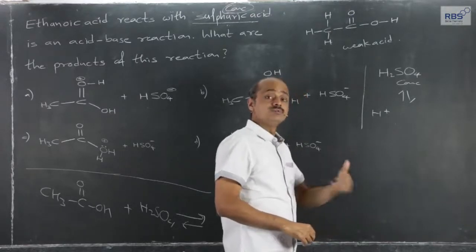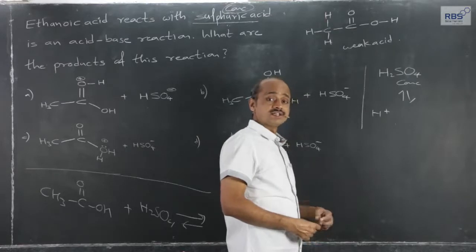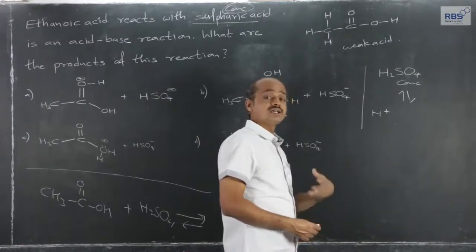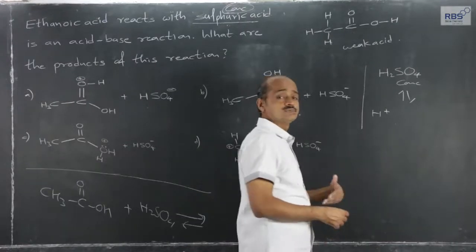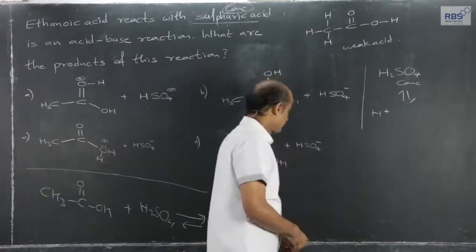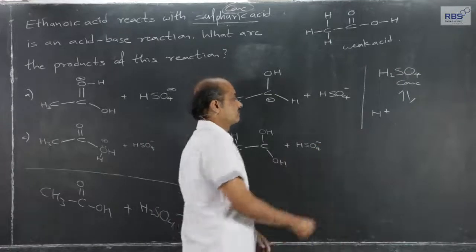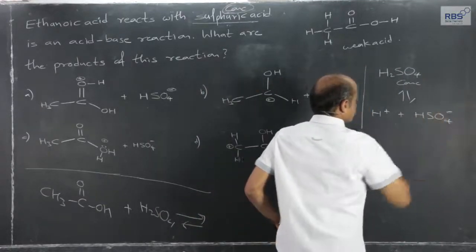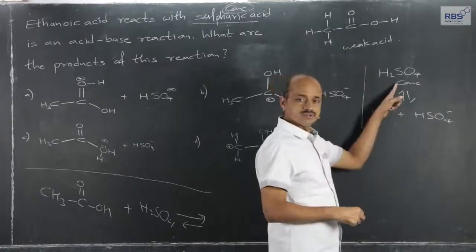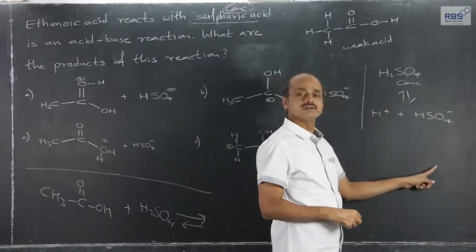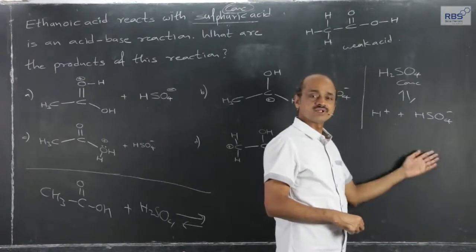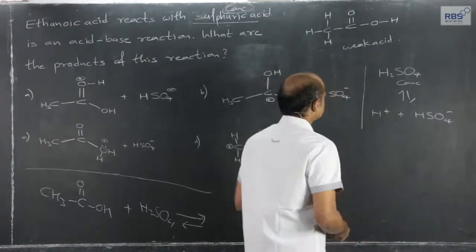HCl is a monobasic acid, nitric acid HNO3 is a monobasic acid, H2SO4 is a dibasic acid. But if it is highly concentrated, one H plus ion is easily available, giving rise to H plus and HSO4 minus. If it were dilute, this would further get ionized to give H plus and sulfate ions, H plus and SO4 minus 2.